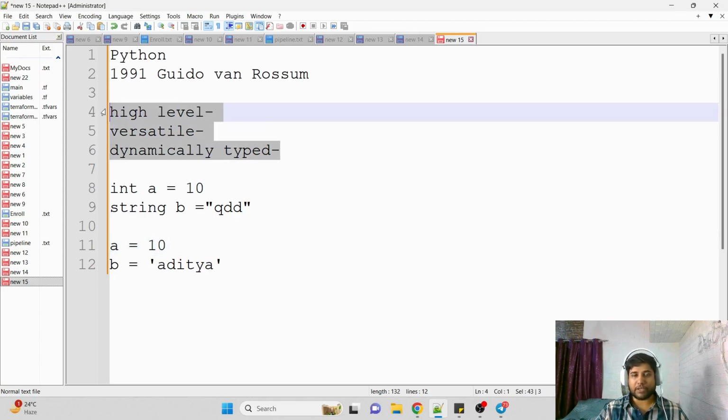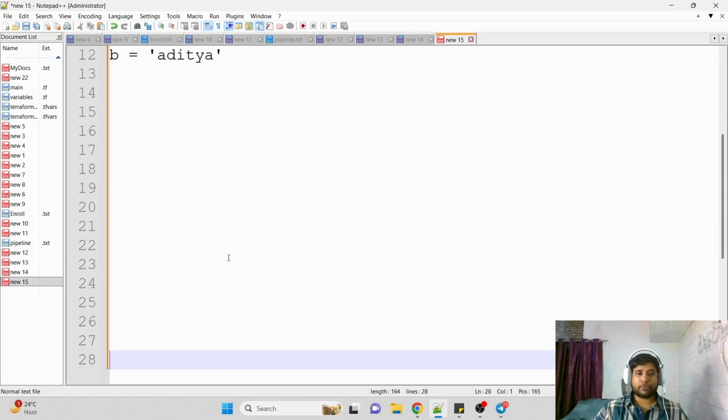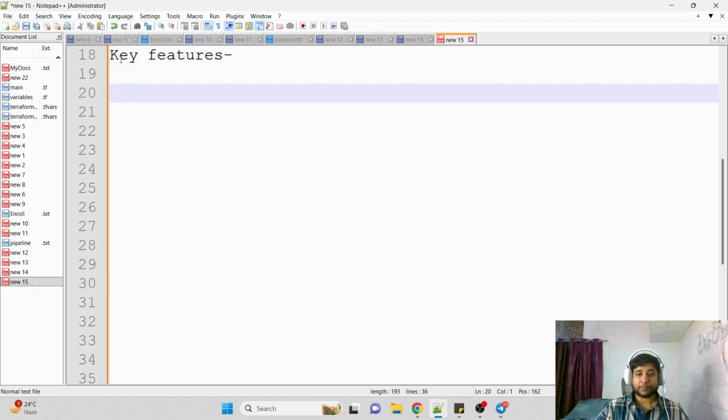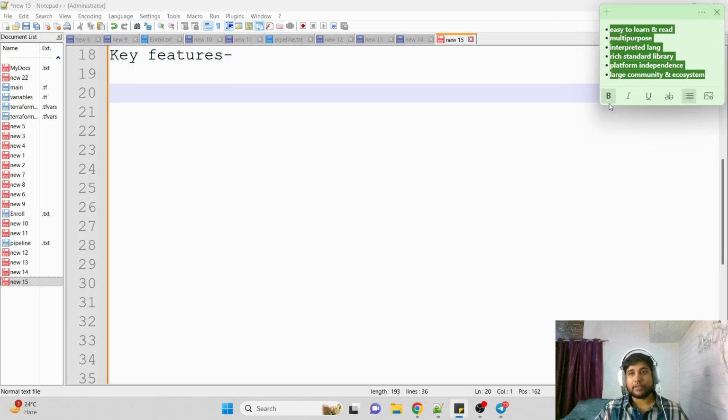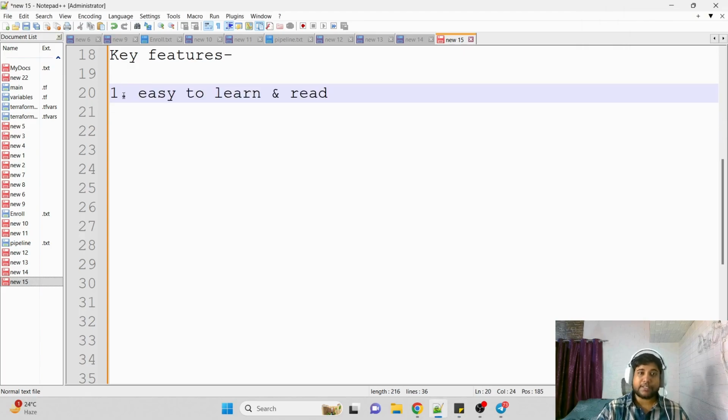You understood what is high level, why Python is high level, why Python is versatile, and why Python is known as dynamically typed, right? Now let's come to some of the key features of Python. I will explain each key feature one by one, and I hope you understand. First key feature that we have is easy to learn and read.